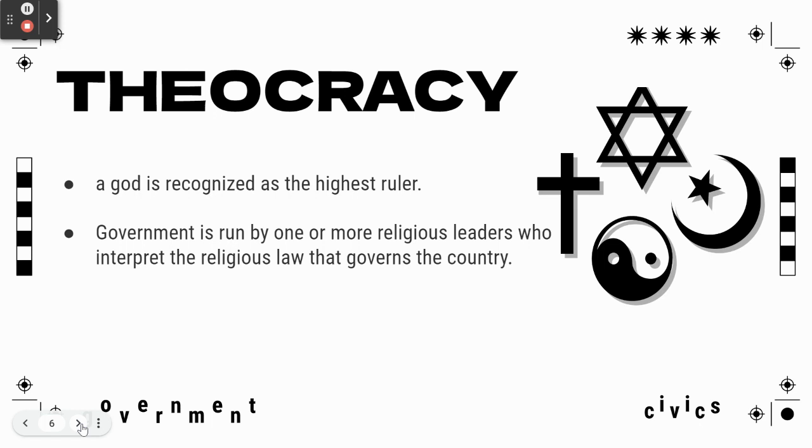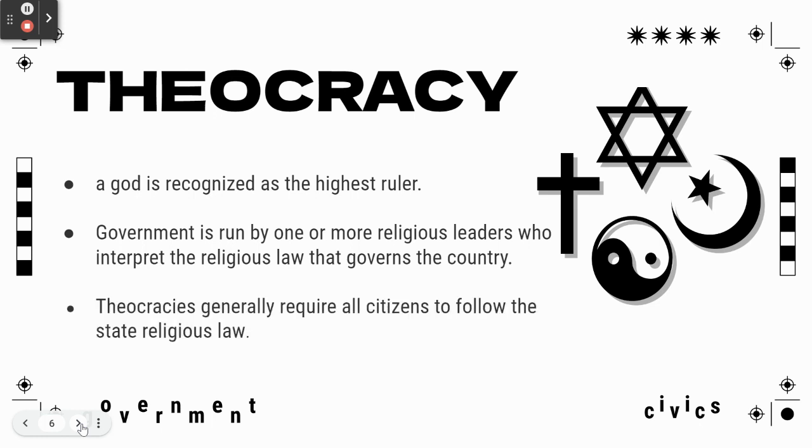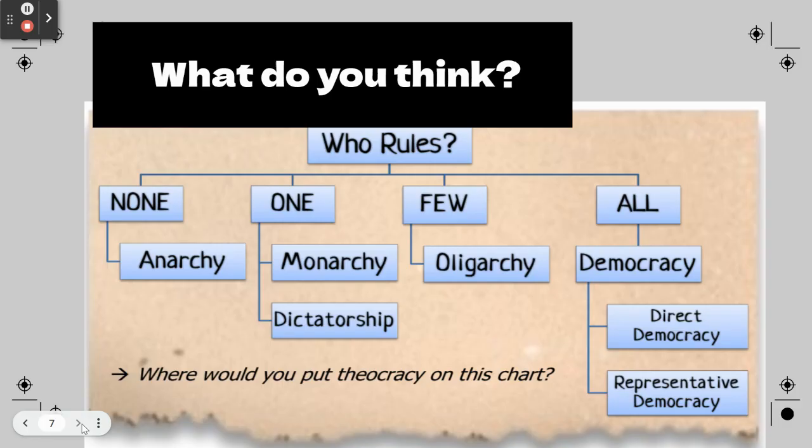It might be one, it might be more than one religious leader, but what they base their government on is these religious rules, and that's how the country is governed. In general, everybody who lives in a theocracy has to follow whatever the religious law of that country is. So that is a theocracy.